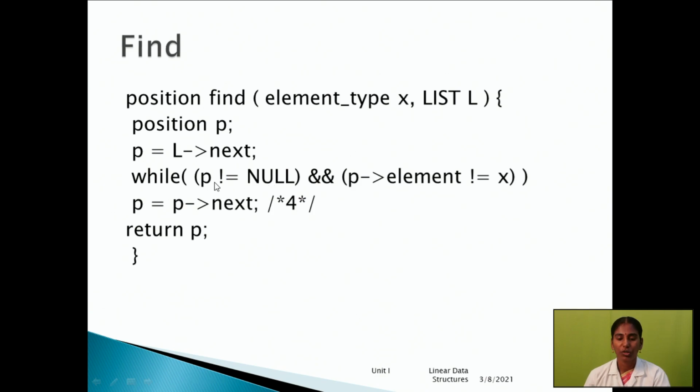Position of next is not equal to null, and operator, position of element is not equal to X. Suppose I have created one list: 10, 5, 30. I want to delete the element 5. It's the middle element. So the pointer points to the header.